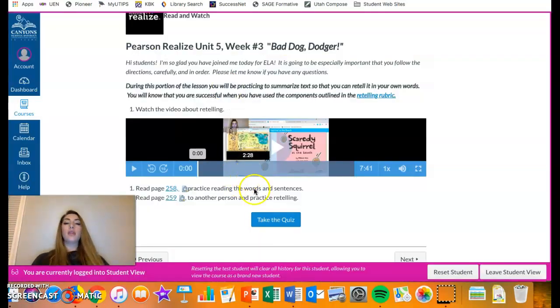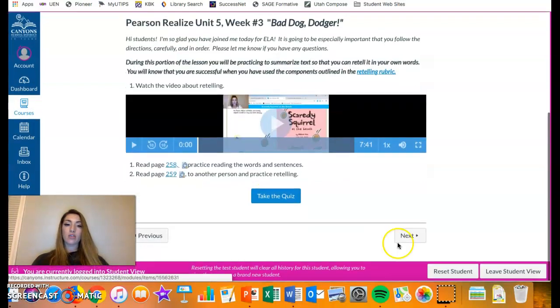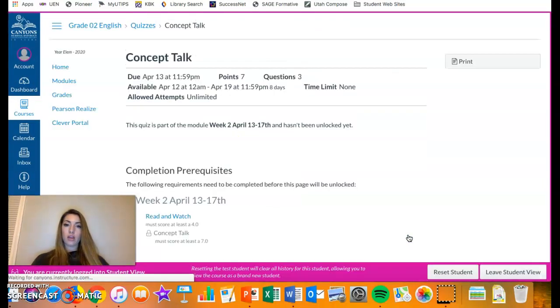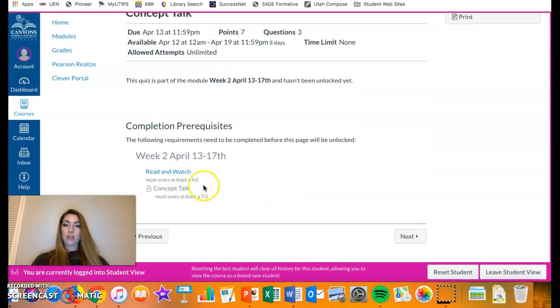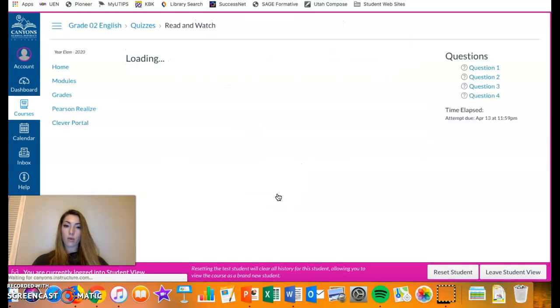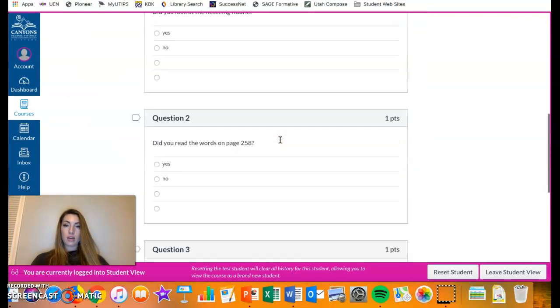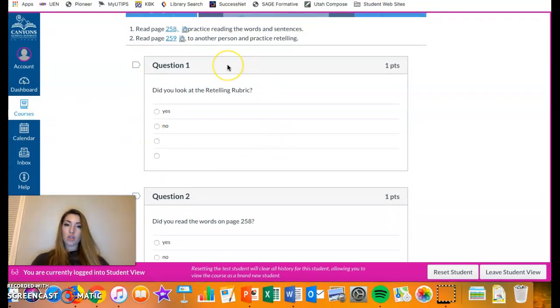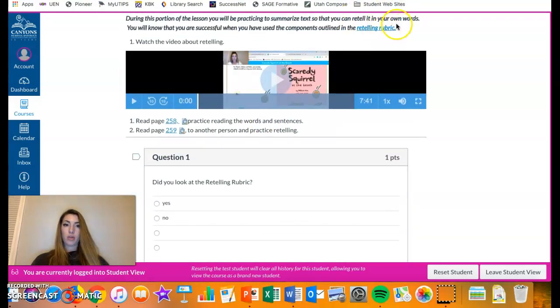When they are finished with that, they're going to have to take a quiz. They can't just go on because they viewed this page. So if I go here, it says that I need to score at least a 4 on this read and watch assignment. So then I need to go back here and I'm going to take a quiz and I'm going to show you how to get a 4. They're super easy. This is just to make sure that you didn't skip anything. Did you look at the retelling rubric? That was the retelling rubric right here.